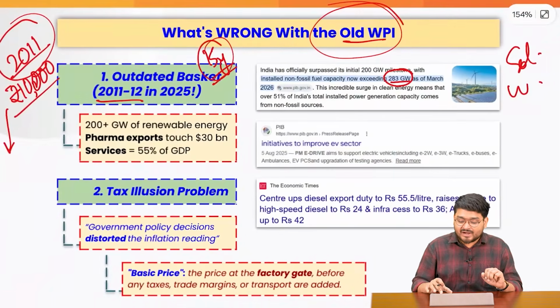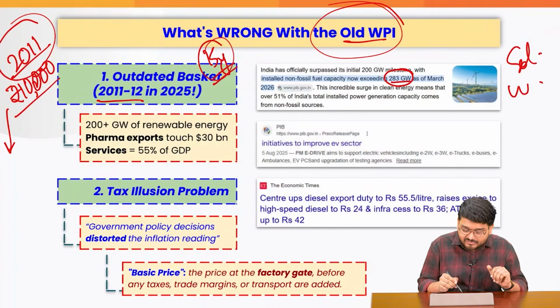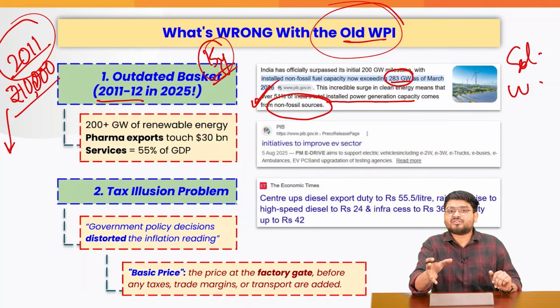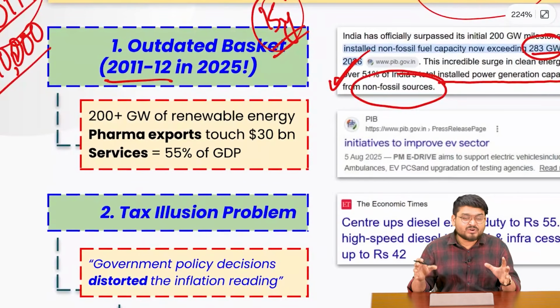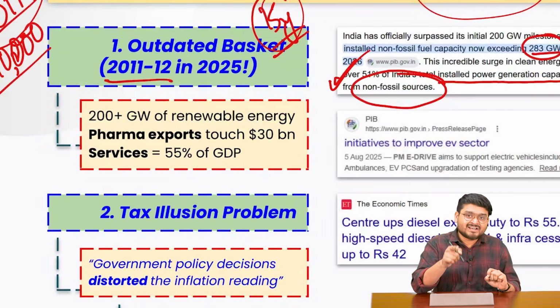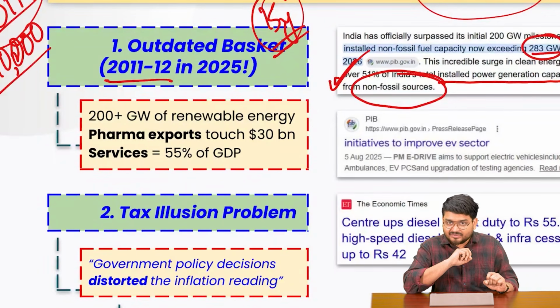This means that we actually have more than 50% of our total installed power generation from non-fossil fuels. Now, this was not the scenario in 2011, and that is why back then we did not include renewable energy in the WPI basket, right?